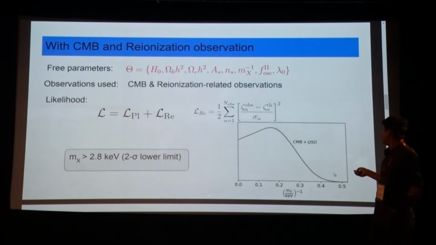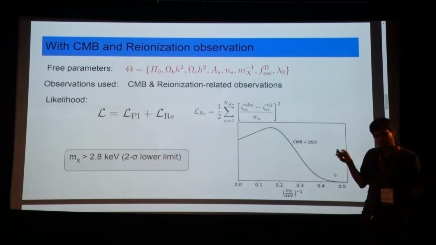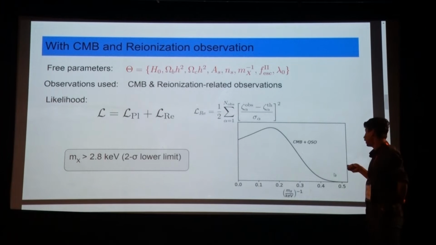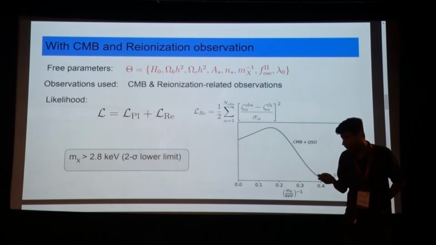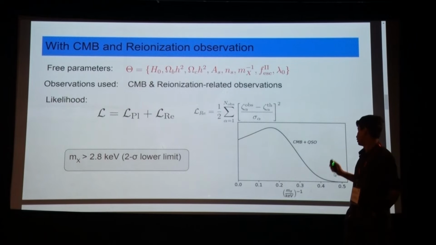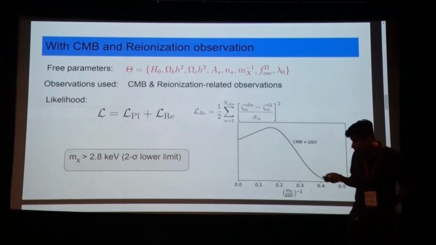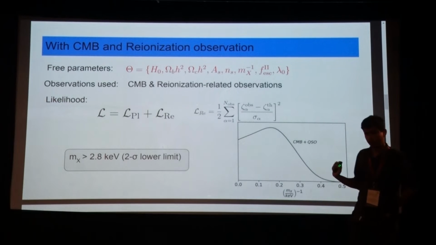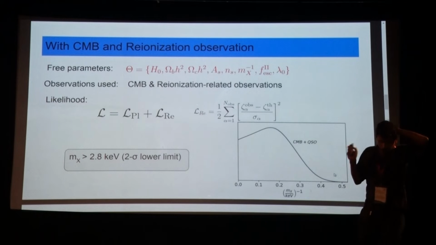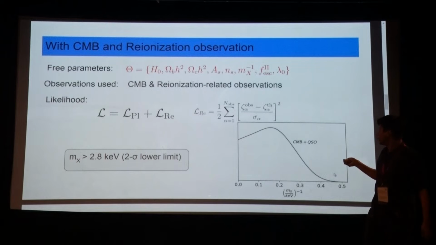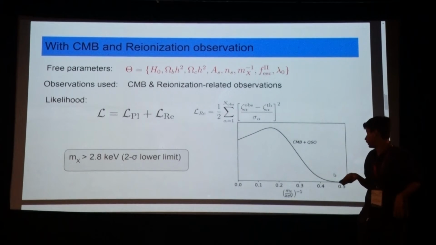And then we will calculate the likelihood, which will basically be minimized using the EMC algorithm. And so there would be Planck likelihood, which is given in their Planck paper, which is their data release. And then you can calculate the likelihood corresponding to the reionization. And when we use all of these observations and vary all these three parameters, the lower limit that we get was 2.8 keV. And now, if you remember the values that are there in my second slide where I was reviewing the current literature, you would see that this is kind of consistent with what they have predicted.